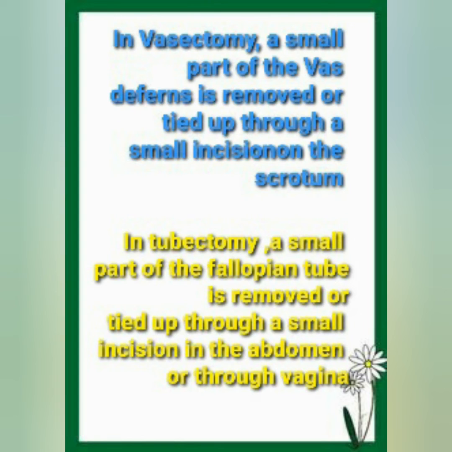In vasectomy, a small part of the vas deferens is removed or tied up through a small incision on the scrotum. In tubectomy, a small part of the fallopian tube is removed or tied up through a small incision in the abdomen or through vagina.